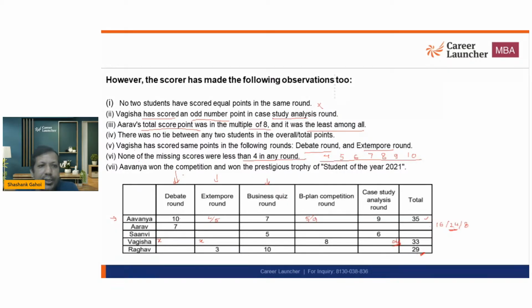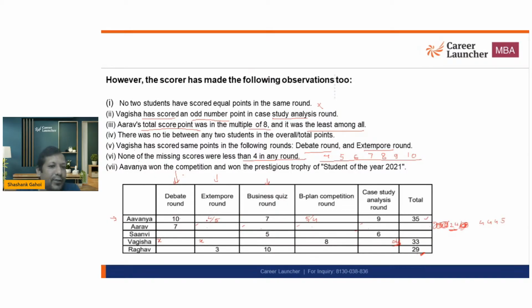ठीक. Now if I am going to look for Arav, in Arav's case, if I say 4, 4, 4, 4. So 16 plus 7 is going to be 23. तो आरव का स्कोर 8 तो नहीं हो सकता, 16 भी नहीं हो सकता. So Arav's score should be 24. Now how can I get 24? 24 minus 7 is 17. So from these values, I need 17. So how can I get 17? I can get 4, 4, 4 and 5. There is going to be 1, 5 and 3 4s.